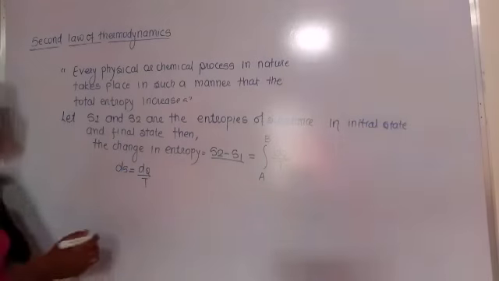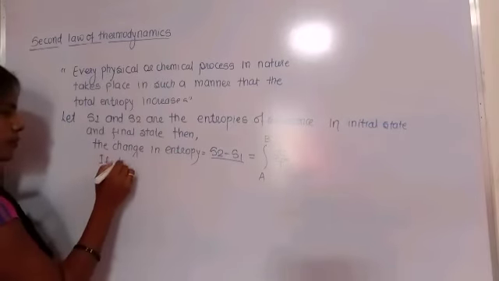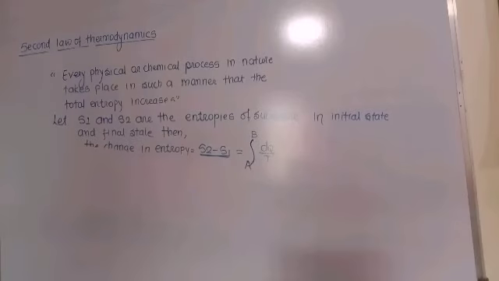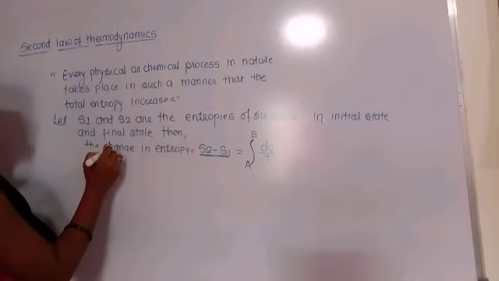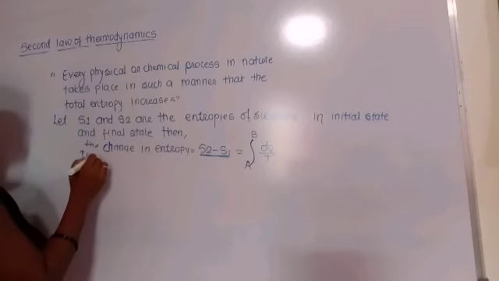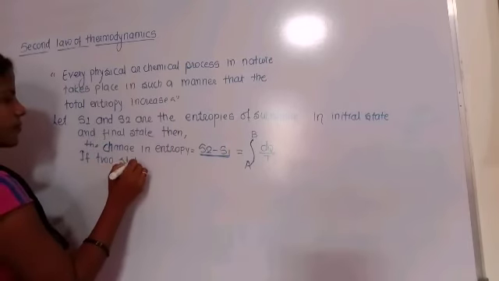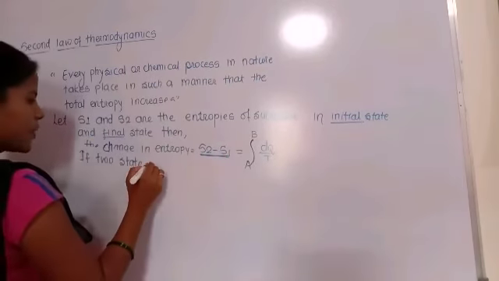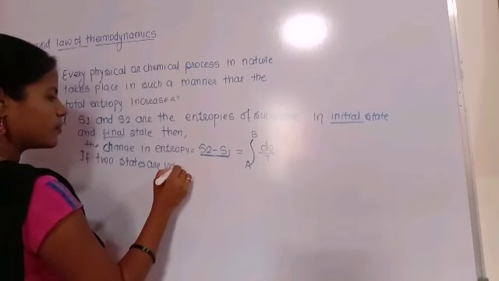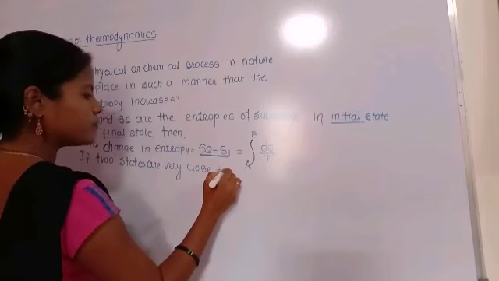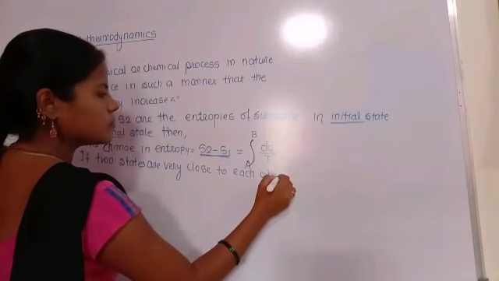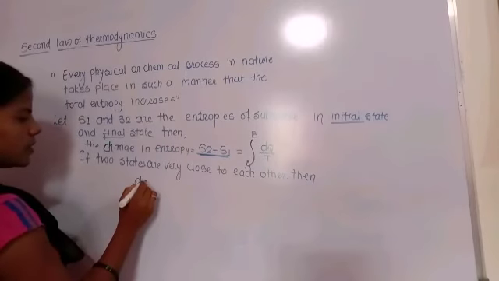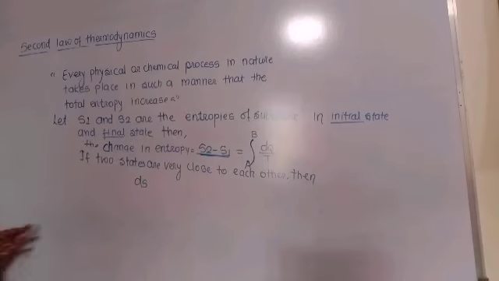Okay, because if the two states, the initial state and final state, are very close to each other, then the change in entropy, S2 minus S1, is nothing but ds.